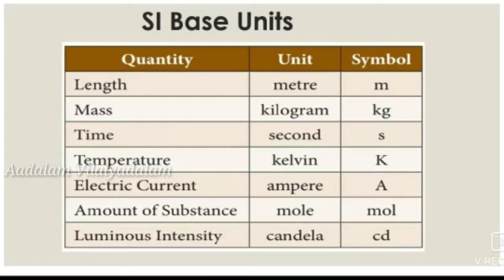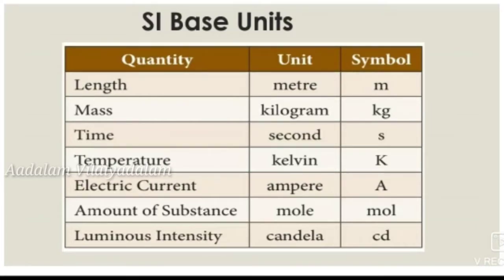And its units are: length, its unit is meter and its symbol is m; mass, its unit is kilogram and its symbol is kg; time, its unit is second and its symbol is s; temperature, its unit is Kelvin and the symbol is K; electric current, its unit is ampere and its symbol is A; amount of substance, unit is mole and its symbol is mol; luminous intensity, its unit is candela and its symbol is cd.